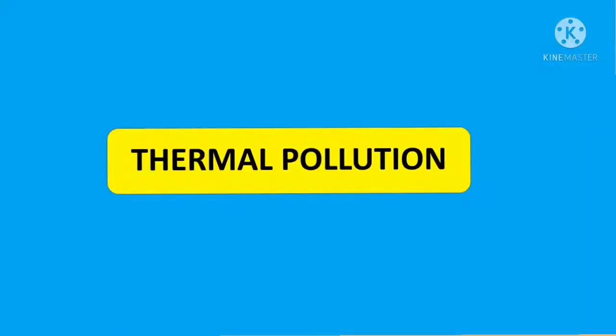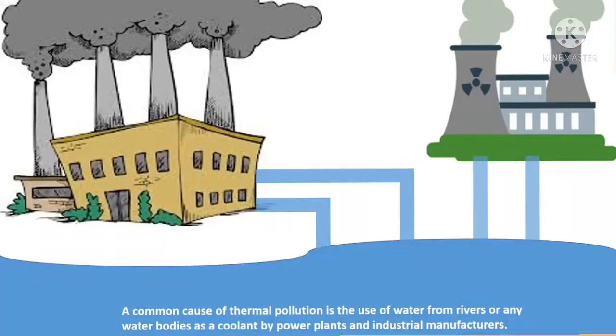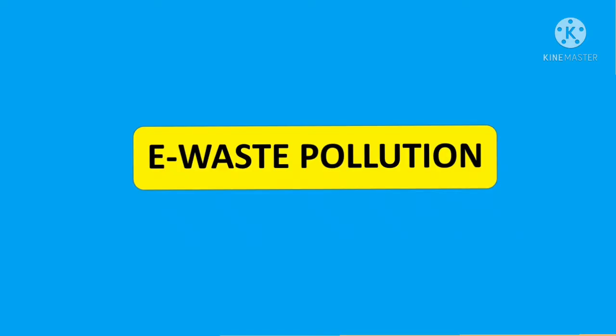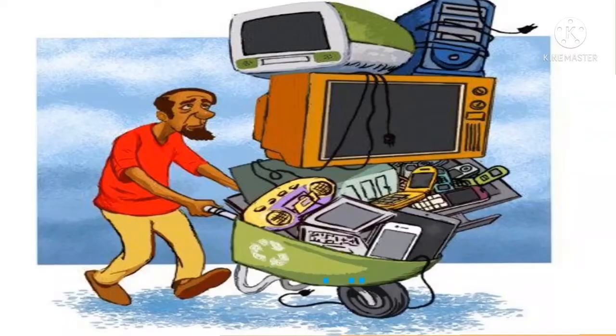Next is thermal pollution. Most factories and industries use power by harnessing energy from rivers and other water bodies. So when this water is being used to power these machines, heat is released back into the river, thereby depleting oxygen. And when there is not enough oxygen in the rivers and other water bodies, the organic life starts to die. Let's look at e-waste pollution.